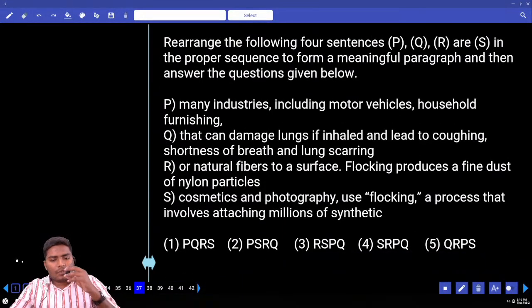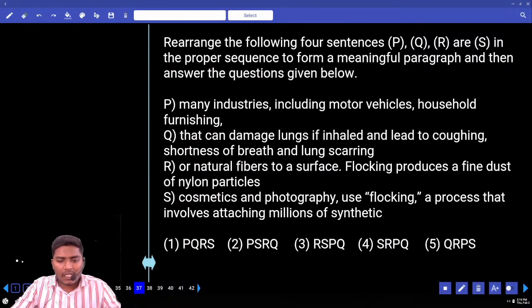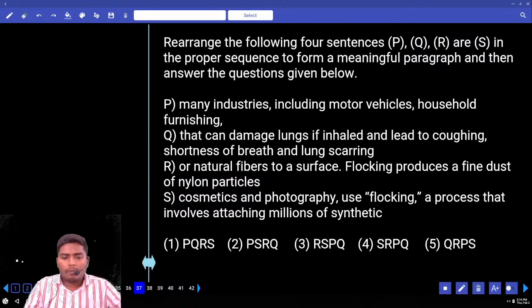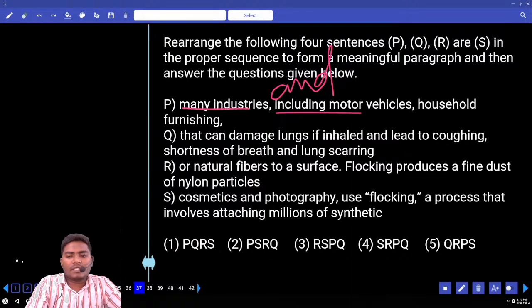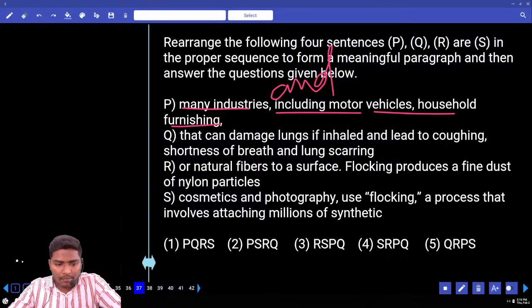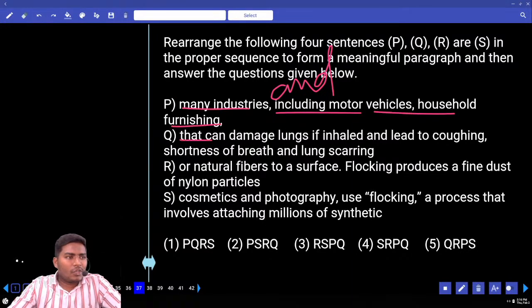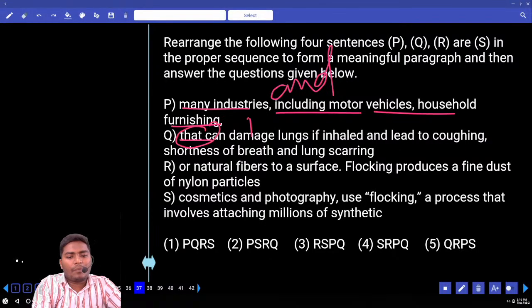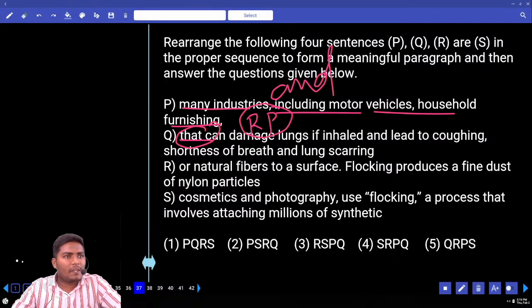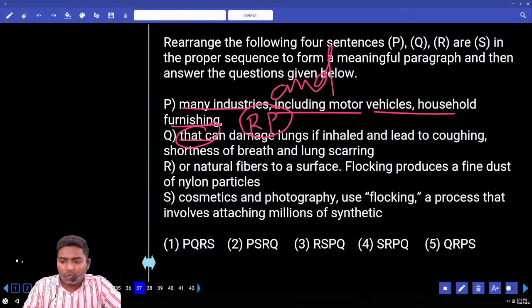Move to 37. Again, looking at the beginning sentences, can you eliminate any? Many industries, including motor vehicles, household furnishing, continuation, can be used combining with including. Including is nothing but just the meaning of and. All these can be used as nouns in the beginning. Okay. Next, Q. That can damage. What can damage? That is nothing but a relative pronoun. Can you start a relative pronoun in the beginning? No, it is always in the middle. Q is out from the beginning.